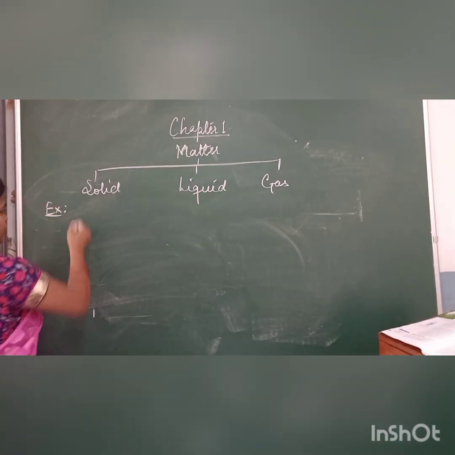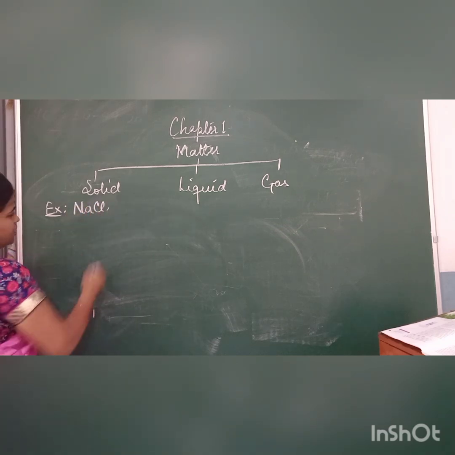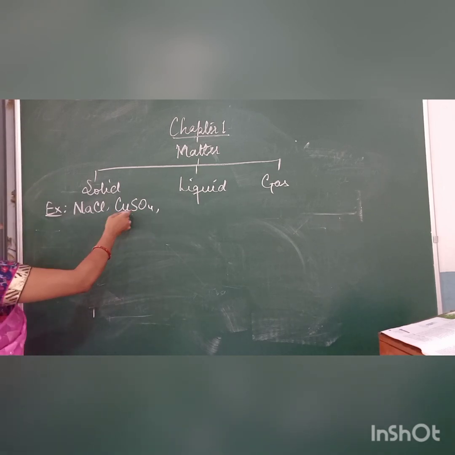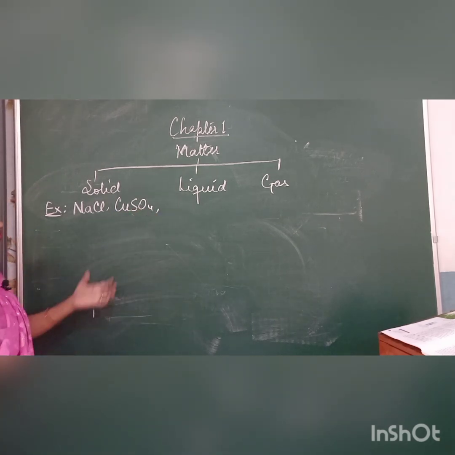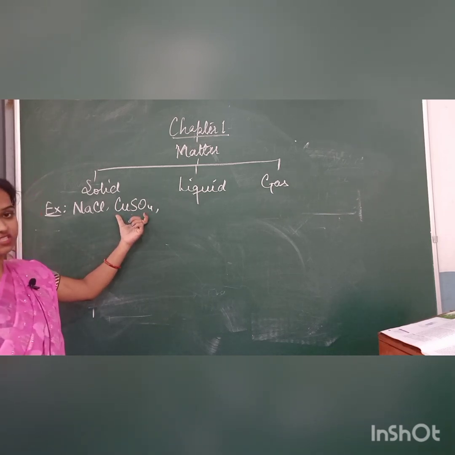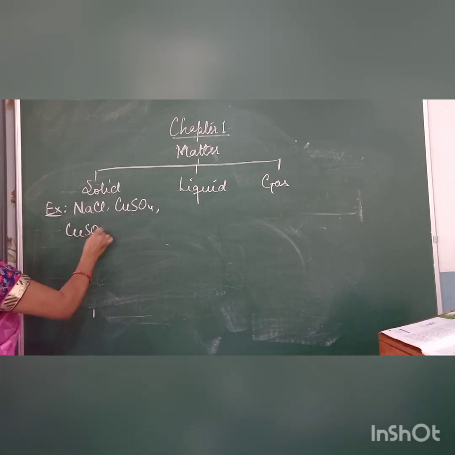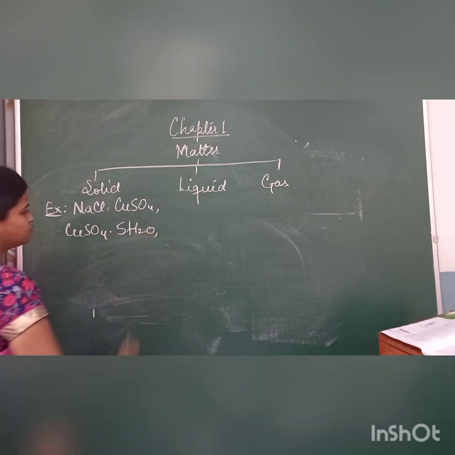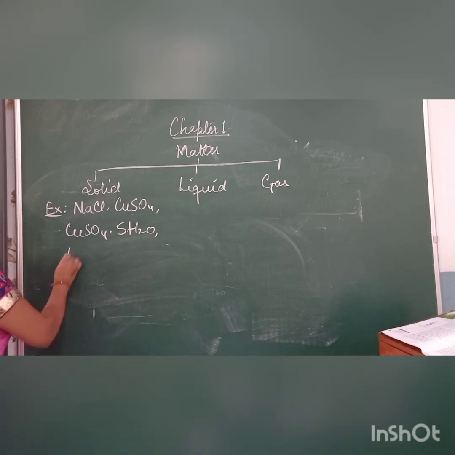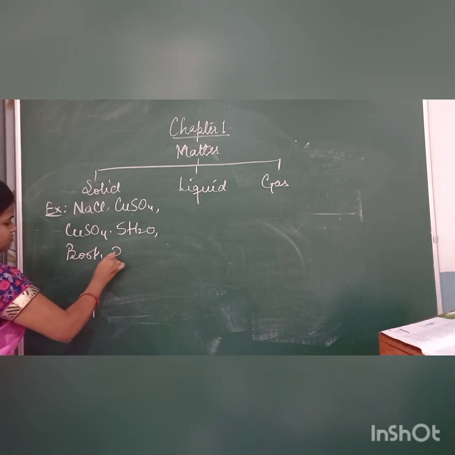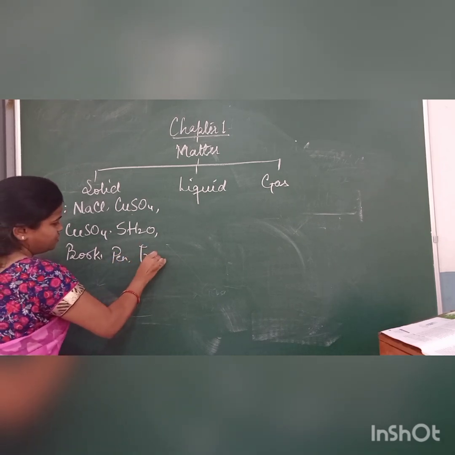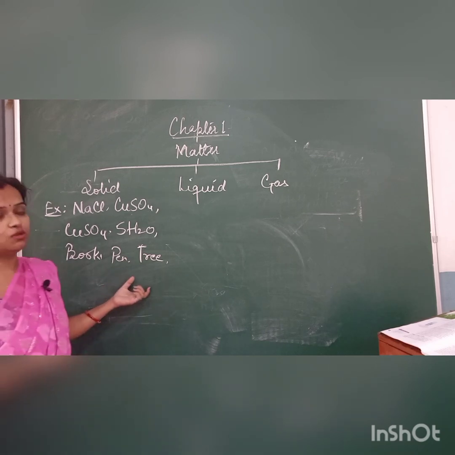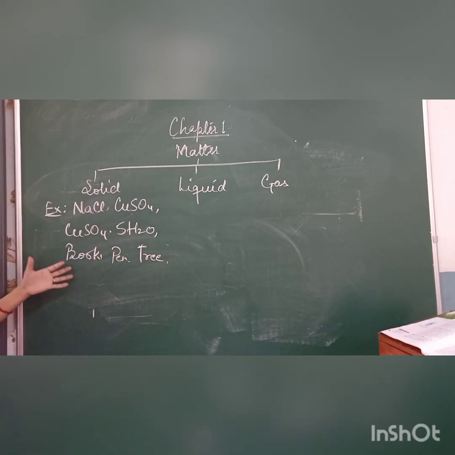Examples of solid: sodium chloride. Then you can take copper sulfate. If we take it in this form, it will be anhydrous. If you take the water of crystallization, we can take copper sulfate pentahydrate. This will be blue in color, and the anhydrous will be white. Some more examples from your daily life, if you want: your book, pen, tree, then different utensils, gold, silver, coins, even a rupee note is also considered a solid, okay.